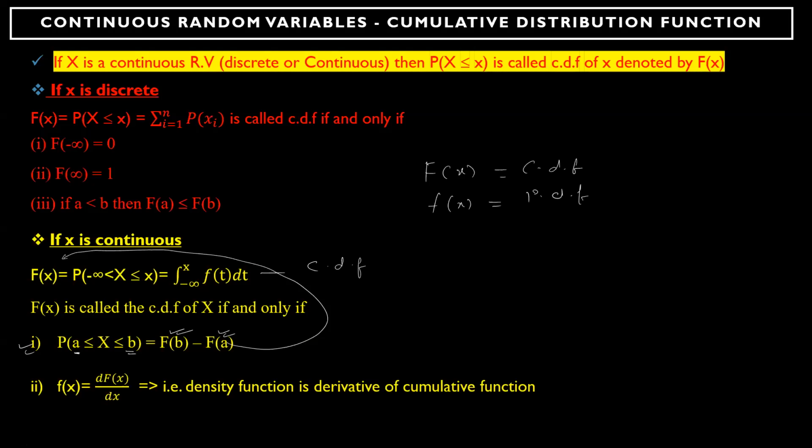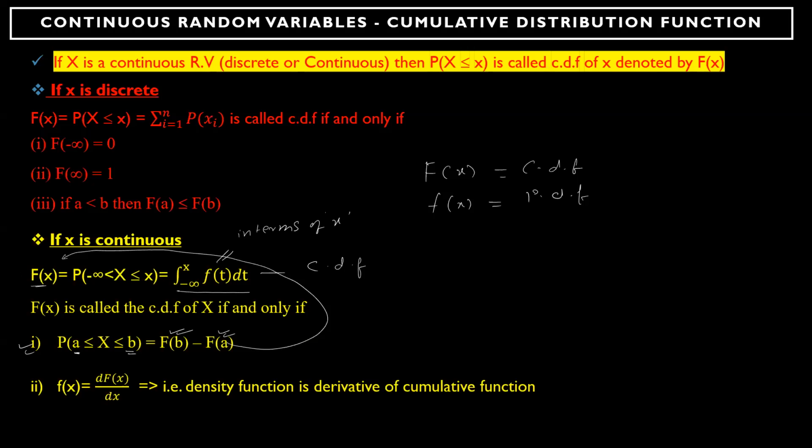Now you can see that if capital F of X is the integration of small f of t, then if you differentiate both sides with respect to X, the integral cancels out and you get only f of X. Whatever value you get is in terms of X only.